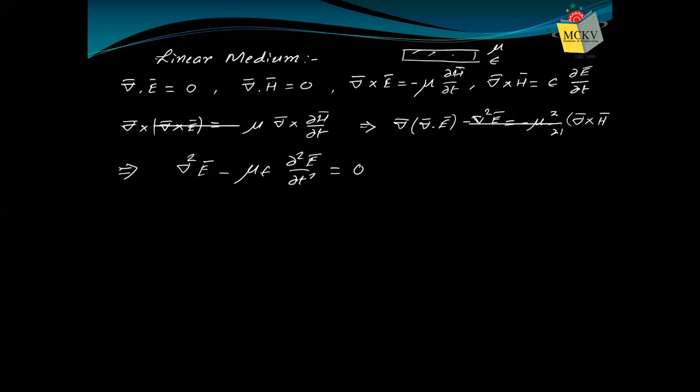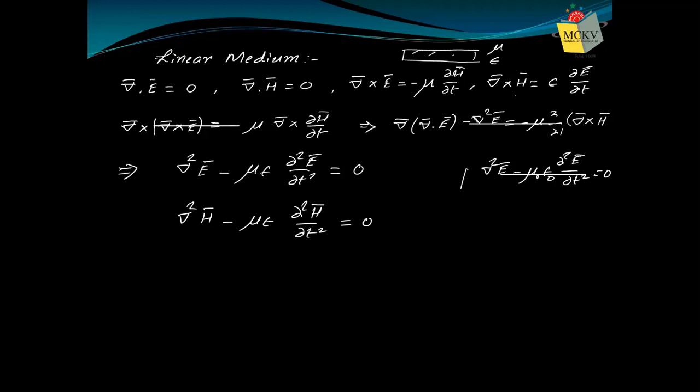So what was our equation in case of free space? In free space, our equation was del squared E minus mu naught epsilon naught del squared E del t squared equals 0. That was the equation. The only difference now is that instead of mu naught epsilon naught, we have mu epsilon. Same process, you need not do anything different. Similarly, if we do the process with magnetic field, that means if we want to decouple the fourth Maxwell's equation, what we'll get is del squared H minus mu epsilon del squared H del t squared equals 0.